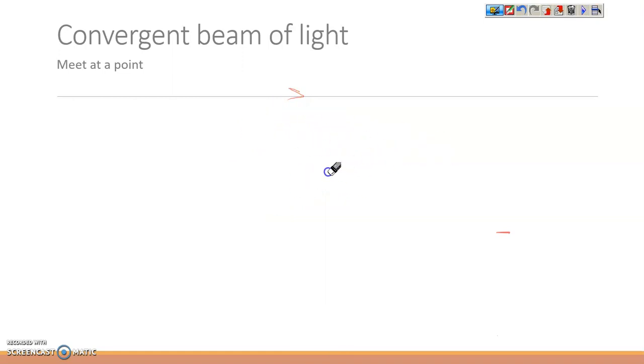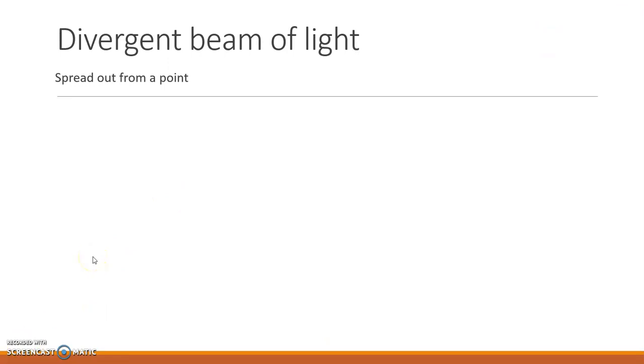Now we are going to talk about the divergent beam of light. Divergent beam of light spreads out from a point. It's the opposite of convergent. As you know from the word divergent, it means they will spread from a point.